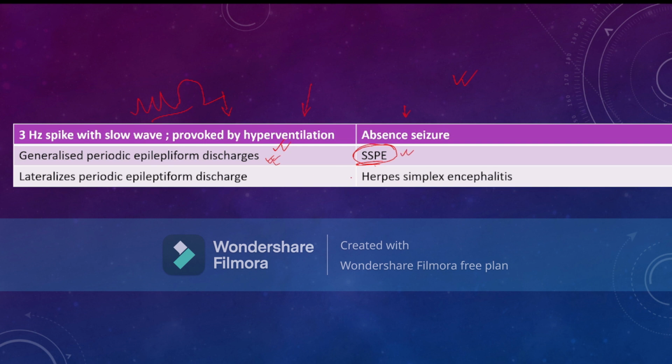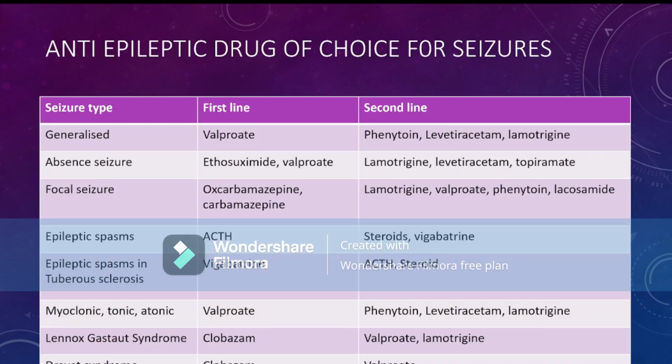If the child is suffering from herpes simplex encephalitis, then the EEG finding is lateralized periodic epileptiform discharges. That means the temporal lobe is mainly involved in herpes simplex encephalitis, so there is lateralization of the epileptiform discharges, mainly seen in a periodic fashion.